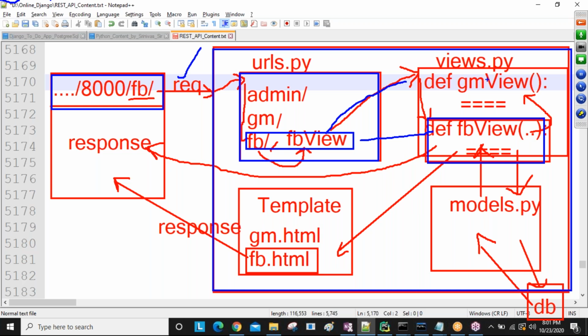So here, the view takes the major role. All business logic is available in this view only. In the coming sessions, you are going to learn how to write all these business logics. So far, are you understanding this communication, guys?